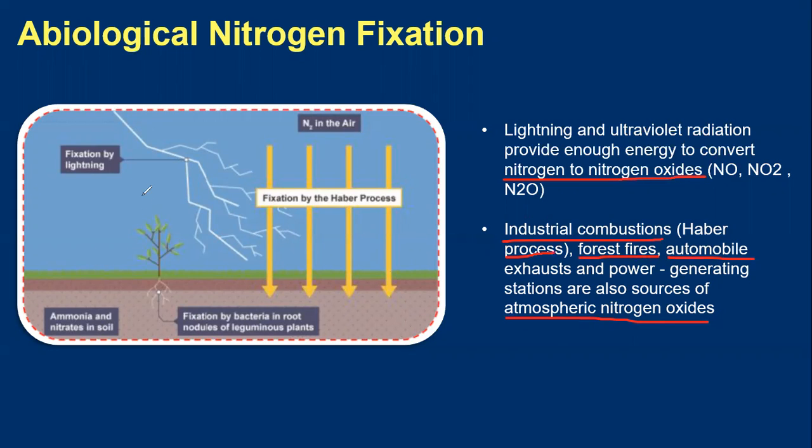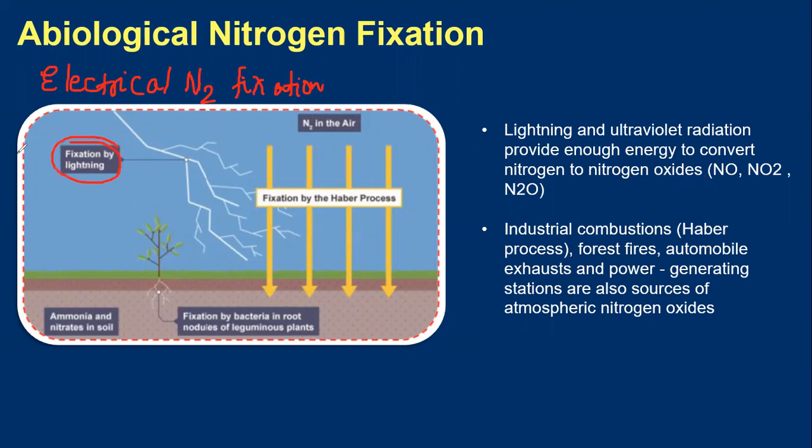Okay, in your NCERT it has been mentioned like electrical nitrogen fixation and industrial nitrogen fixation. What is electrical nitrogen fixation? How is it happening? Either by lightning or by ultraviolet radiation.